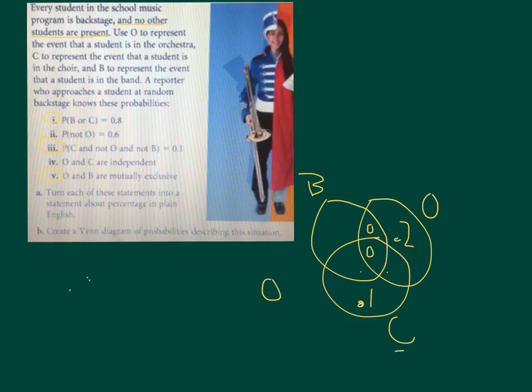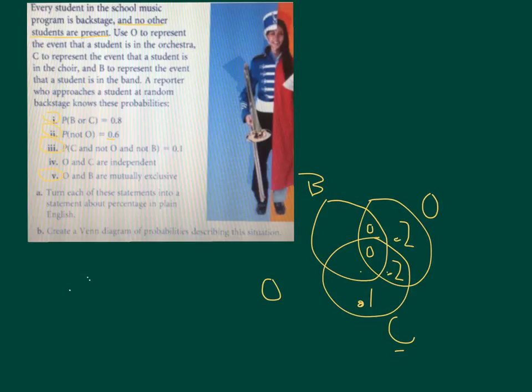Alright, so then moving right along, clue 2. If not O is 0.6, that means O is 0.4. So that means the whole circle O is 0.4. We've already used 0.2, so that means that's the other part we're missing, the other 0.2. Alright, next let's try maybe B or C. Nope, so that one's kind of done.